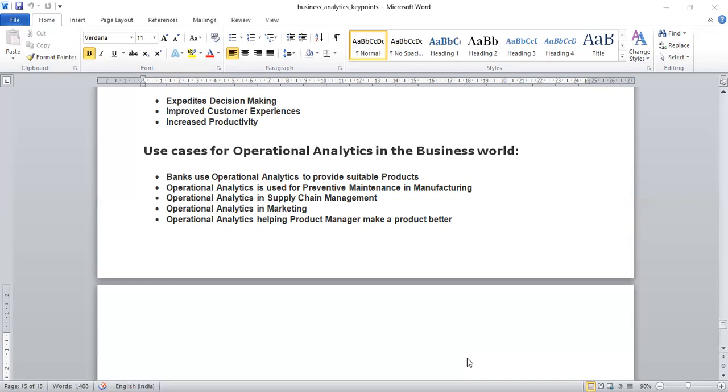So operational analytics is used for preventive maintenance in manufacturing. Manufacturing companies use operational analytics to activate preventive maintenance of machines, machine parts, etc. So it can identify potential problems before they occur. Like I have told you, they can use metrics like vibration, temperature, utilization, pressure from the sensor.